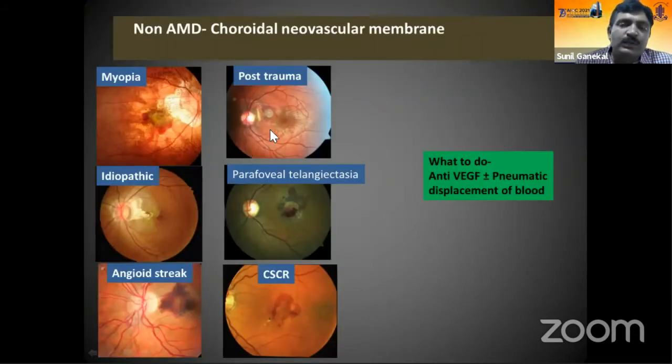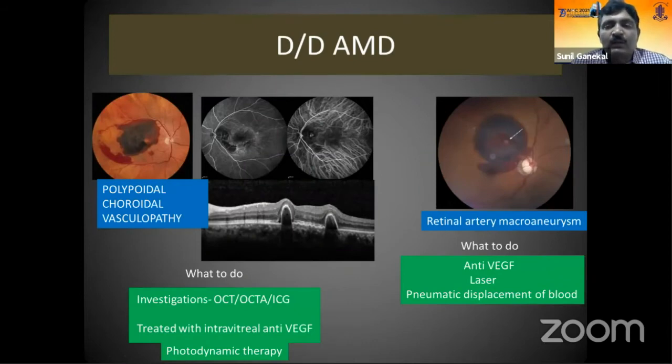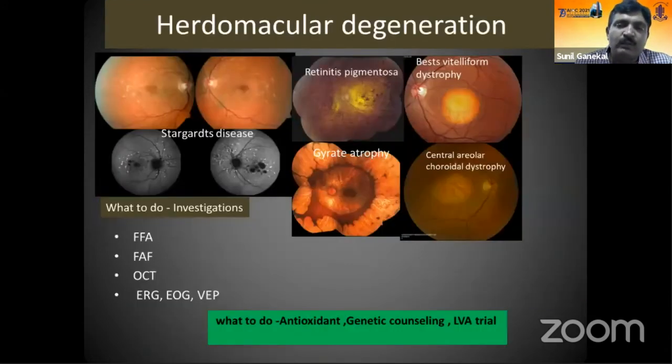There are other causes which can cause choroidal neovascular membrane other than AMD, like myopia, angioid streaks, and trauma. In these CNVM patients, one can treat them with anti-VEGF injections. Another common differential diagnosis for age-related macular degeneration, which causes hemorrhage in the macular area, is polypoidal choroidal vasculopathy and retinal artery macroaneurysms. Both these conditions can be treated with anti-VEGFs, and in polypoidal choroidal vasculopathy, you can consider the option of PDT also. You can do a laser to the retinal artery macroaneurysms, or in severe cases, one needs vitrectomy.